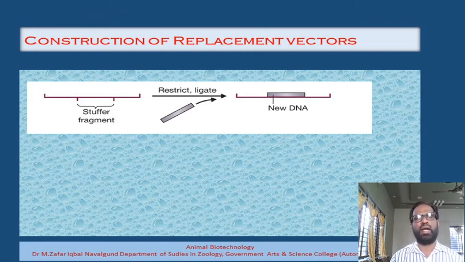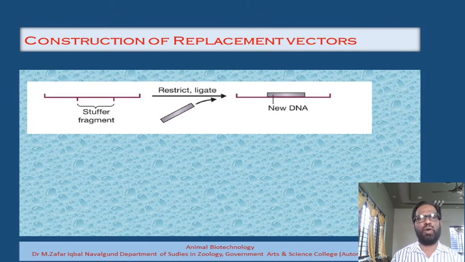Because here we can find that at least two recognition restriction sites are present, and these two restriction sites will flank the non-essential region. Whatever region comes between these two restriction sites is called the stuffer fragment. This stuffer fragment can be replaced by our gene of interest. Since we are going to replace a particular fragment of the vector fast lambda genome with our own foreign DNA molecule, this type of vector is called the replacement vector.